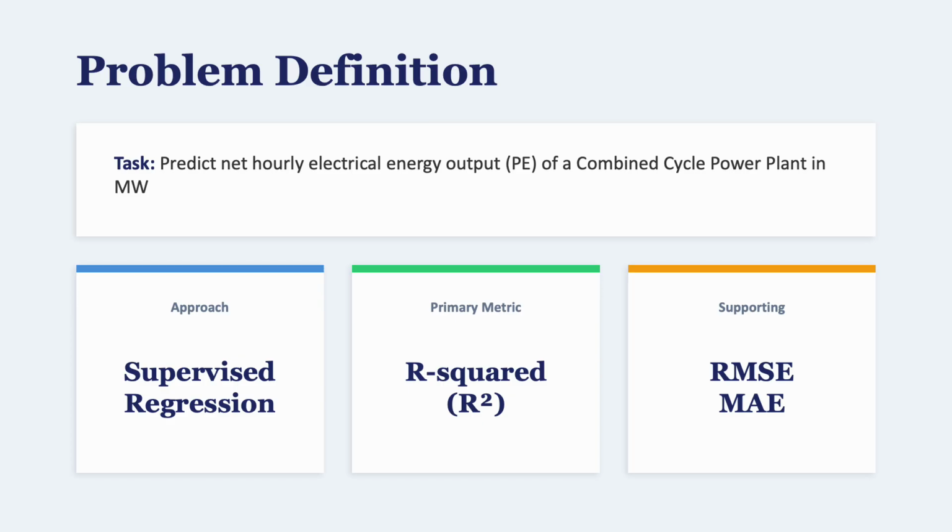Problem definition: this is a supervised learning regression problem. We are predicting a continuous numerical value, the net energy output in megawatts. I chose R² as the primary evaluation metric, which measures how much better our model is compared to simply predicting the mean. I also tracked RMSE and MAE to give error in interpretable units.